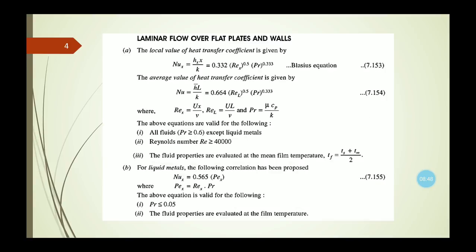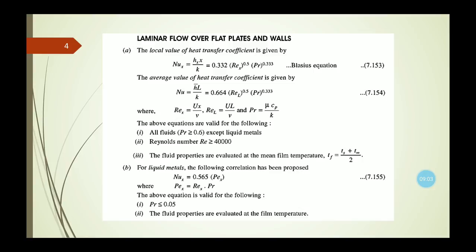Now this is the condition which is written here: laminar flow over flat plates and walls. So this is the main condition here, laminar flow over a flat plate and wall.